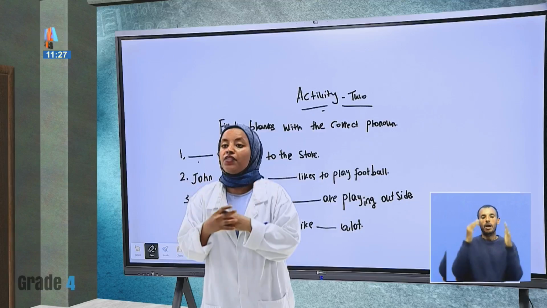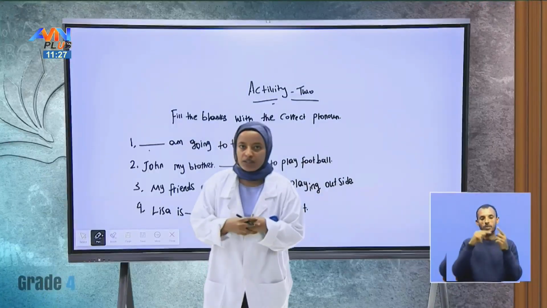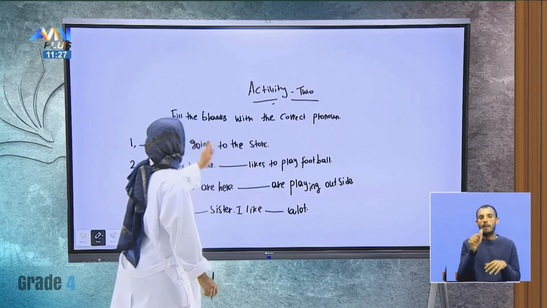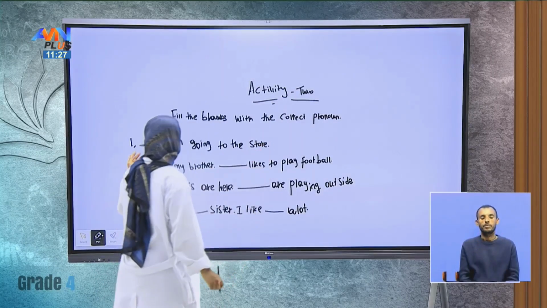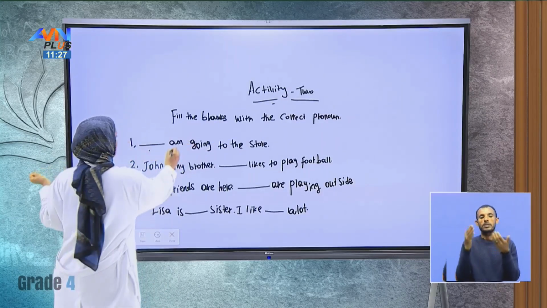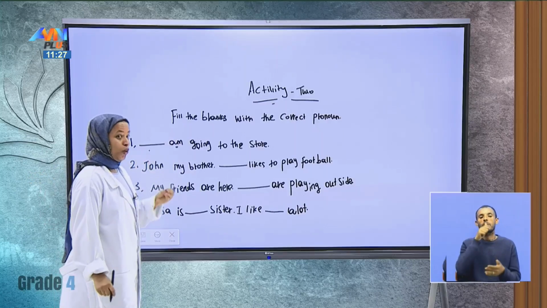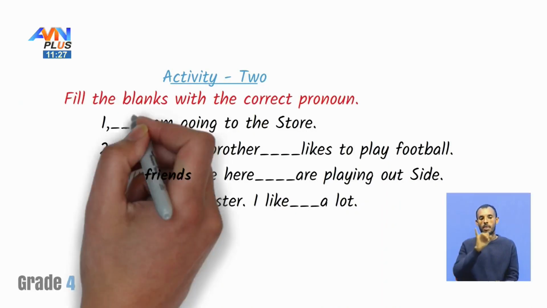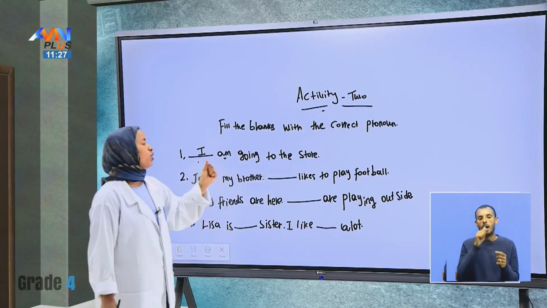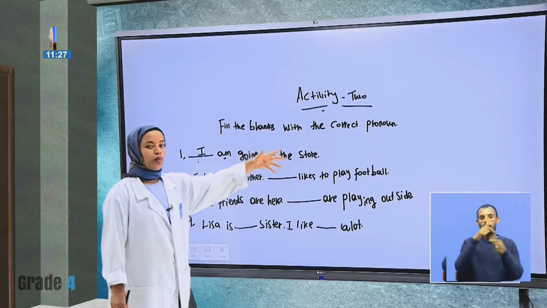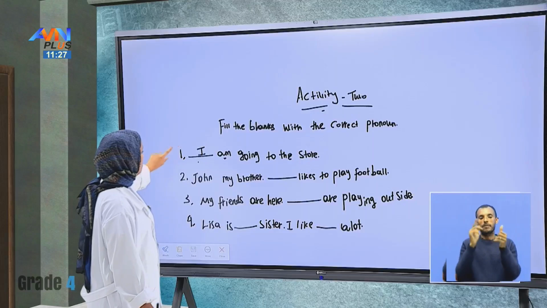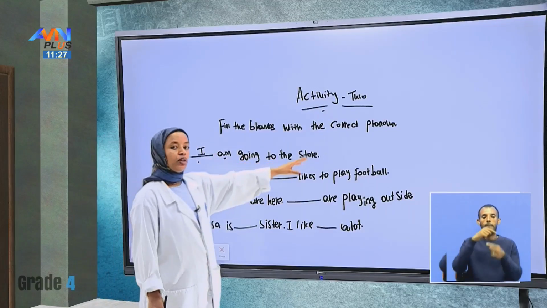I hope you all have finished this exercise too. Let us practice together. Question number 1: blank, I'm going to the store. Easily, here is the verb to be that shows, here is I, because we can't use it with other pronouns. So, I am going to the store. So here is the first question. I am going to the store.